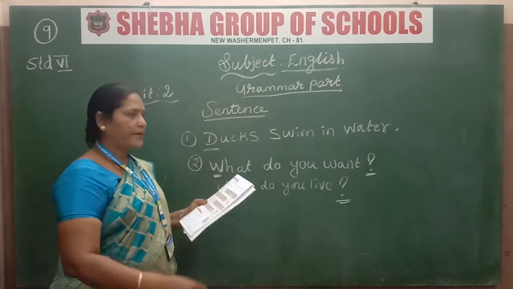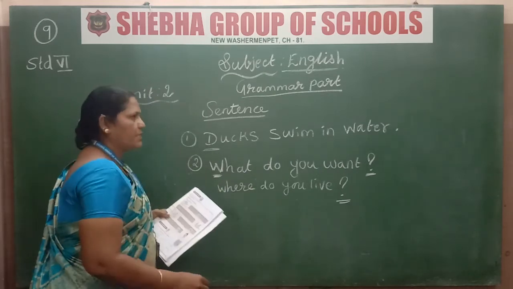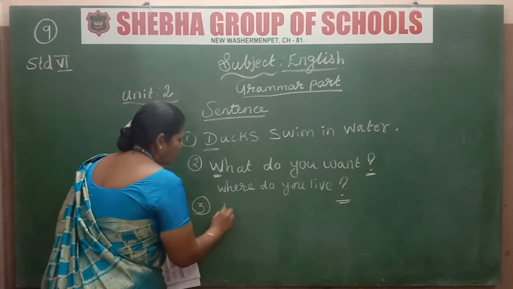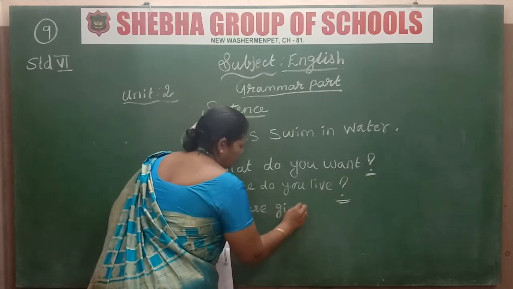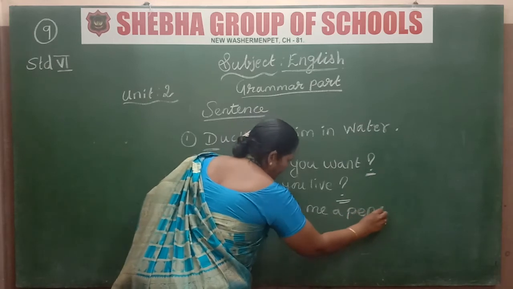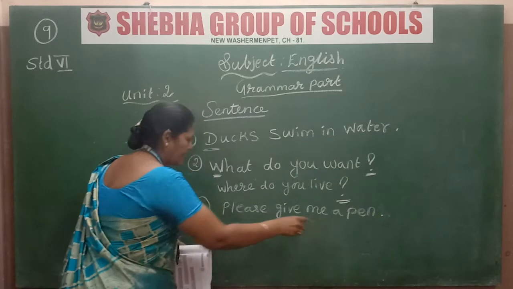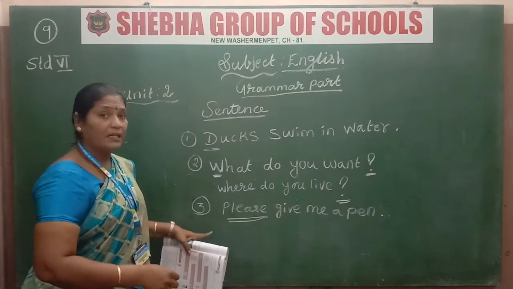So how to find out this one? For example, an imperative sentence may be a request. Please give me a pen. You can ask this one also. Please give me a pen. Here the ending is only a full stop, but we use the word please here, so that it comes across as a request.